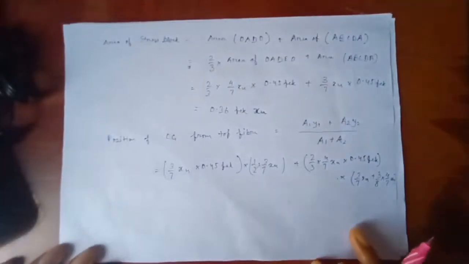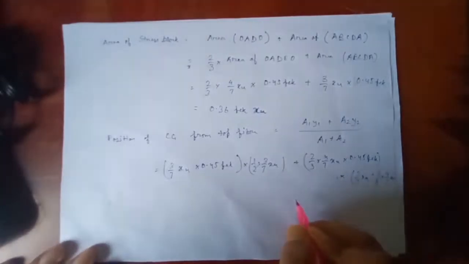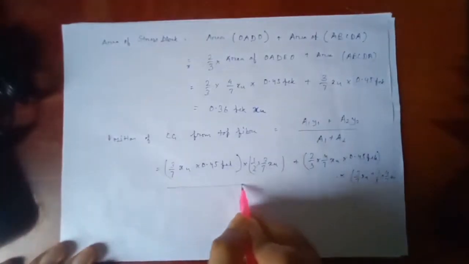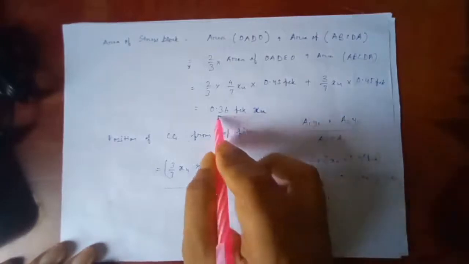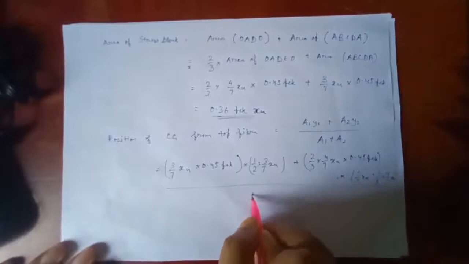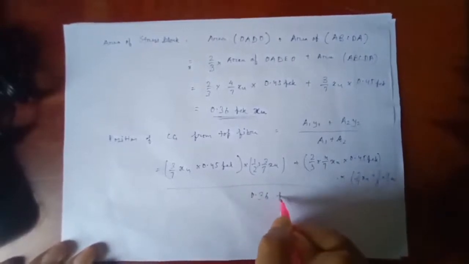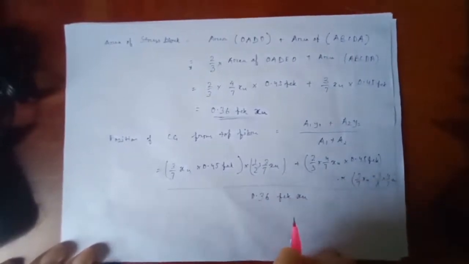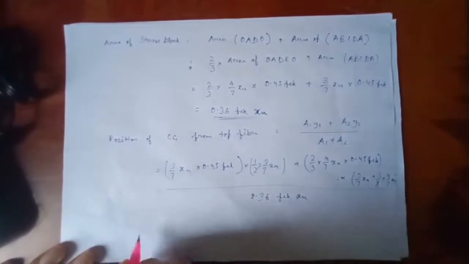The whole thing will be divided by A1 plus A2, the total area of the stress block, 0.36 FCK XU.